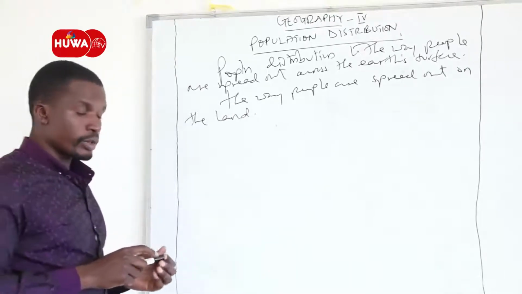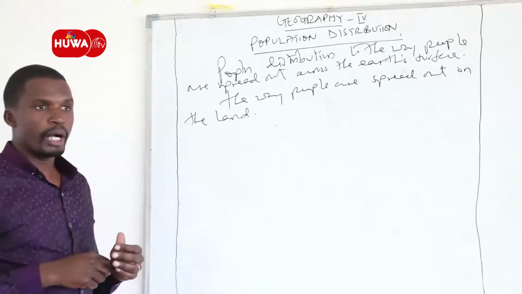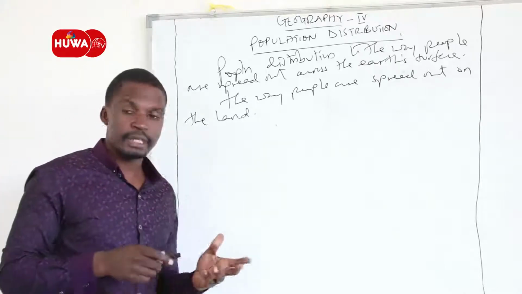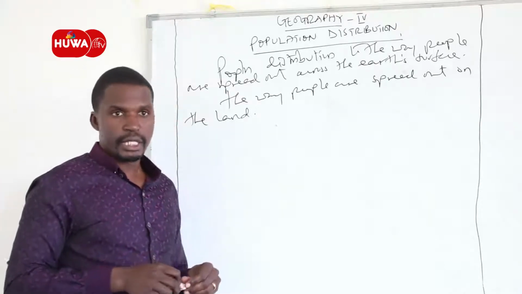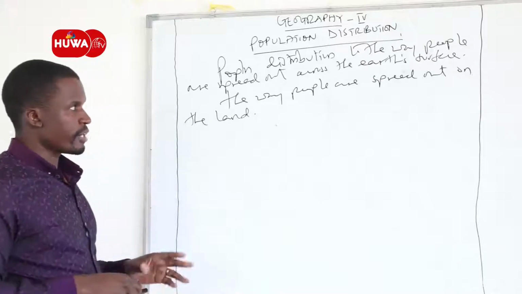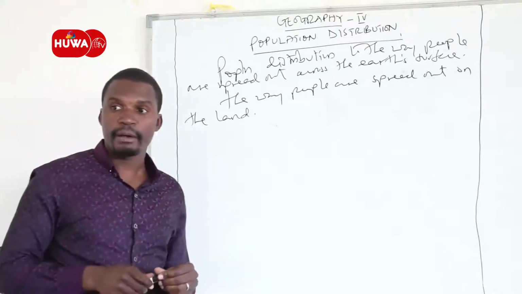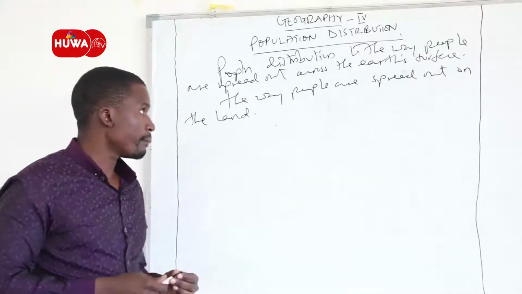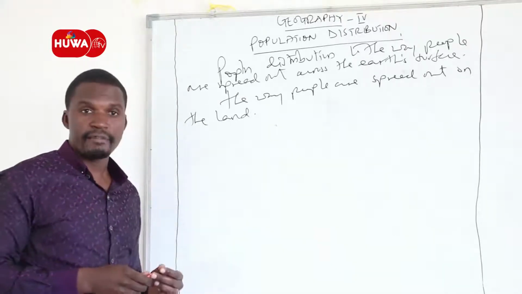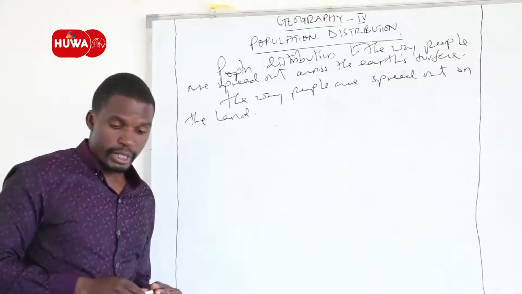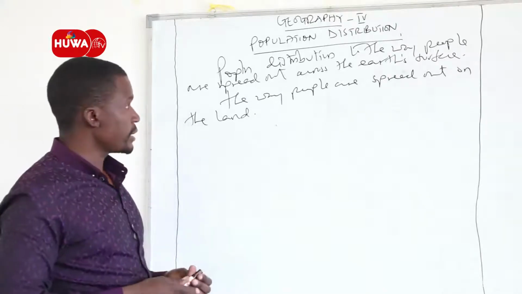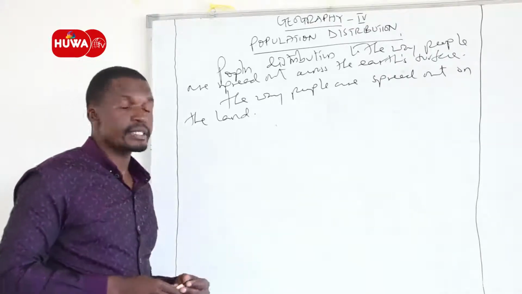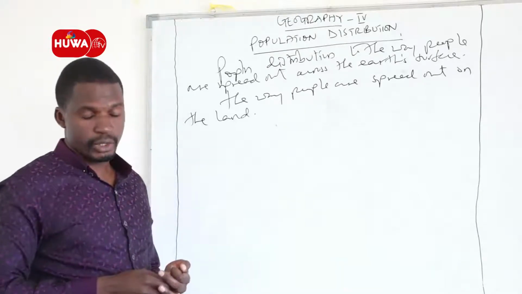Population distribution, we are talking about how people are spread out over the earth's surface, in the sense that we have some places that have a higher number of people compared to others, while some places have a low number of people, and sometimes some places have no population at all.